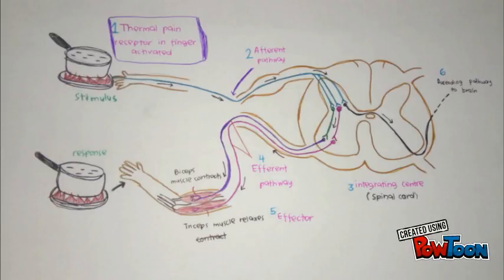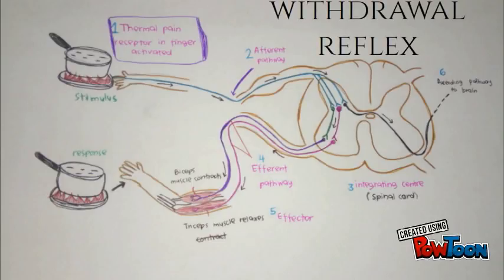There are a few steps of the withdrawal reflex. Number 1. Touching a hot stove activates pain receptors in our hand. This sends a signal through the afferent neuron to the level of the spinal cord.